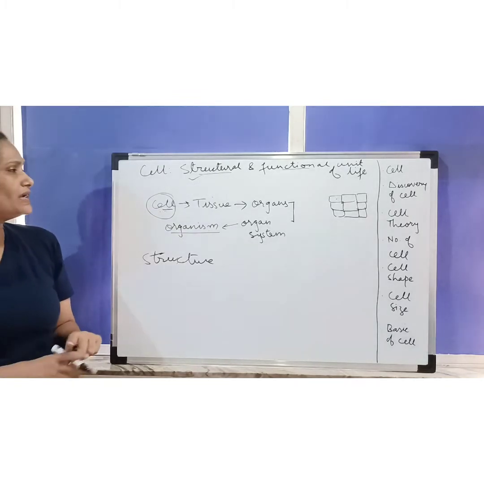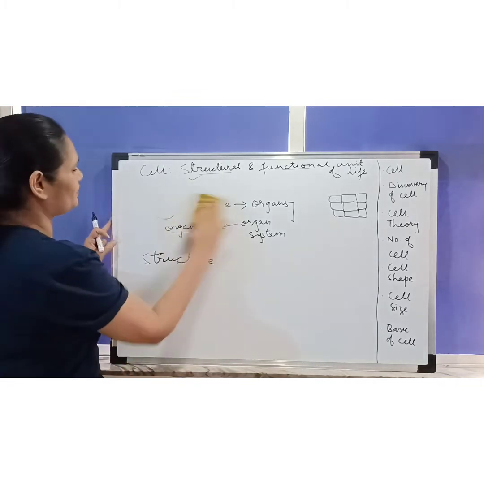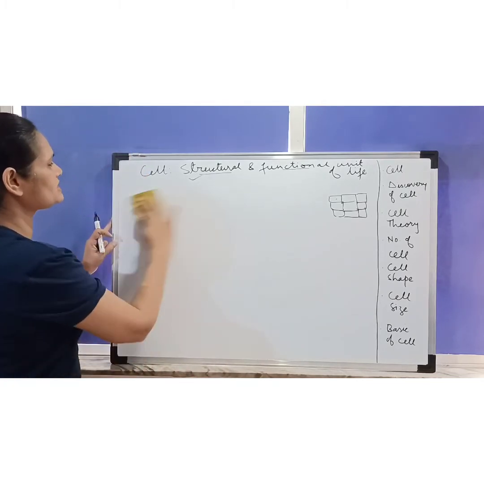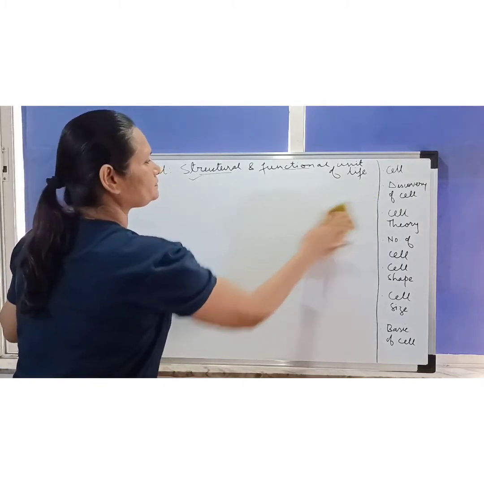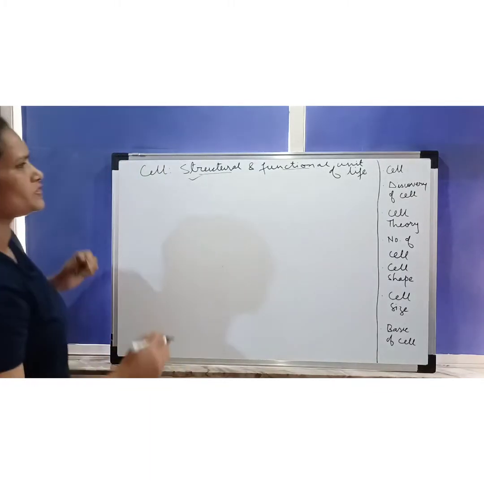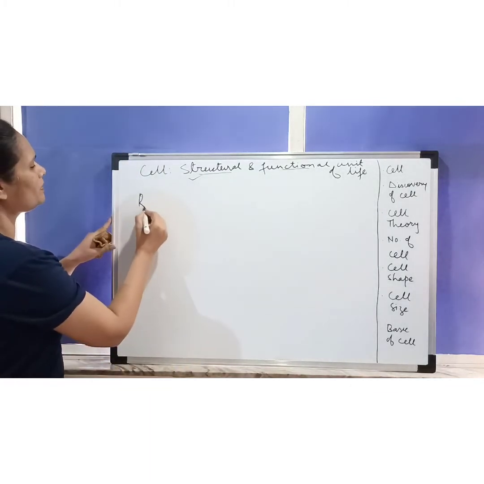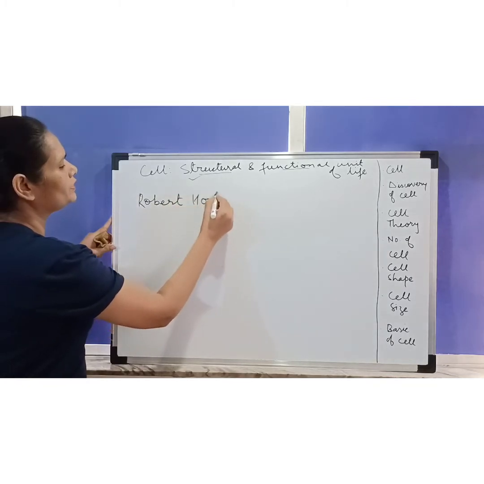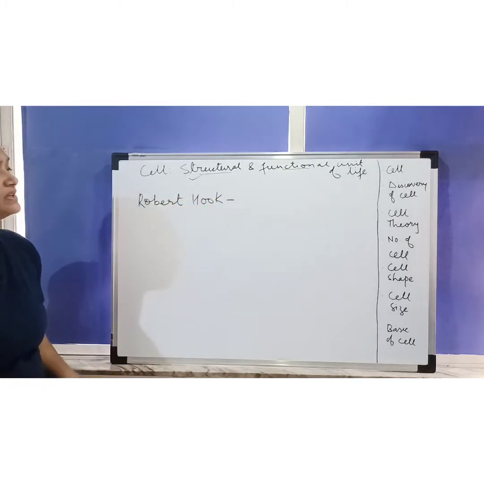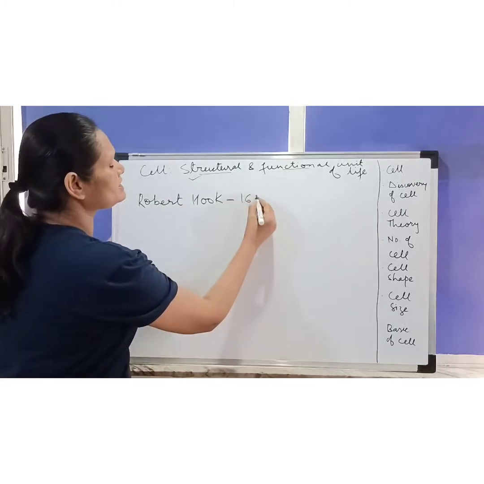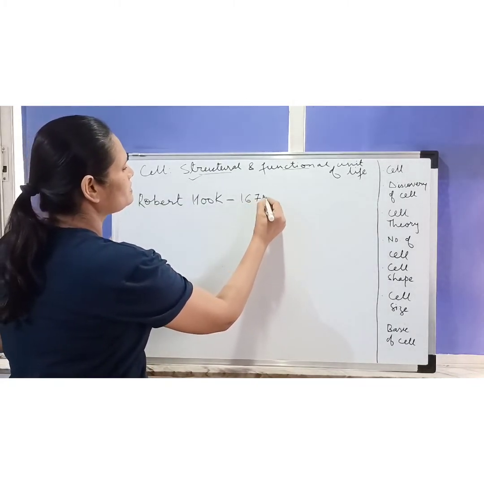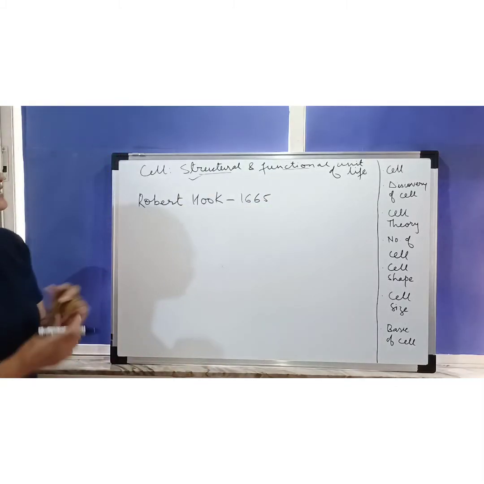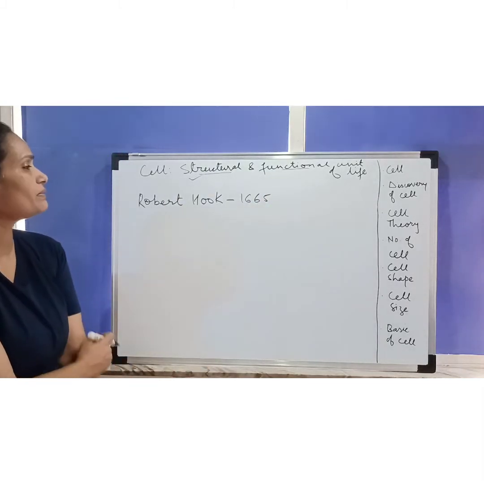Okay. Now I'll talk about the discovery of the cell. So please let me know in the comment section who discovered the cell for the first time. I know most of you would be knowing. So this is Robert Hooke. And when did he discover the cell? He discovered it in 1665. Yes, in 1665, Robert Hooke discovered the cell.